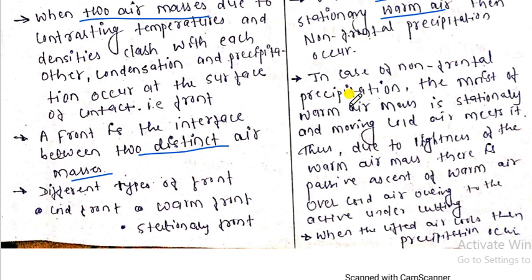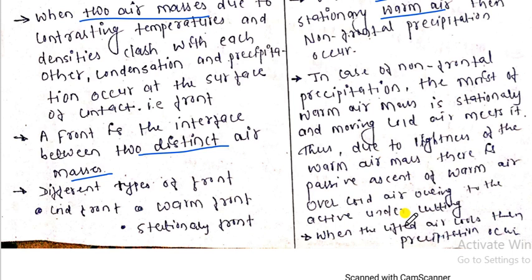It is written here in sentence form: when the cold air meets the stationary warm air, the non-frontal precipitation takes place. Here you can see that the moist warm air mass is stationary and moving air meets it. Thus, due to the lightness of the warm air mass, there is passive ascending of the warm air over the cold air.